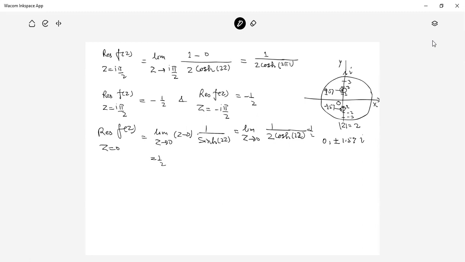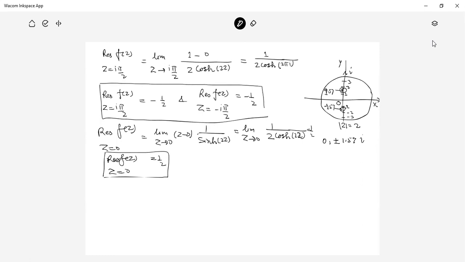So the residue of f(z) at z = 0 is 1 by 2, and at the other two points it is minus 1 by 2 each.